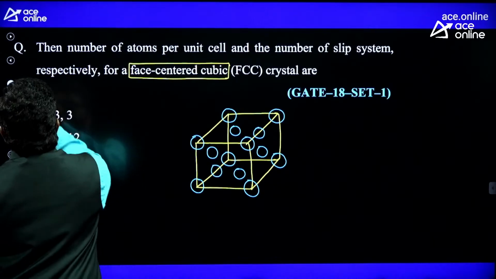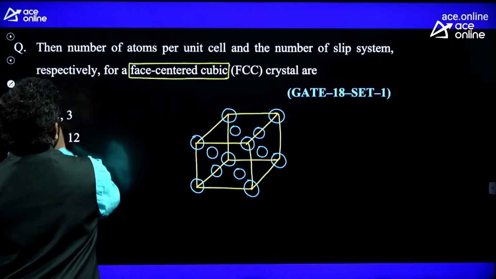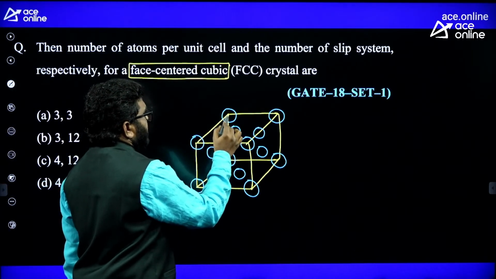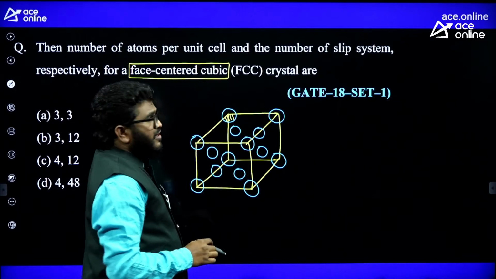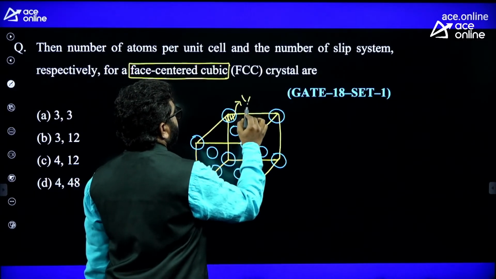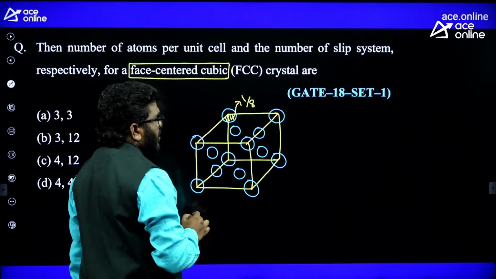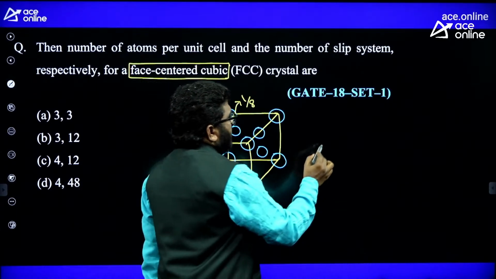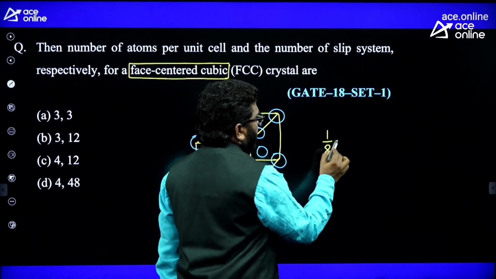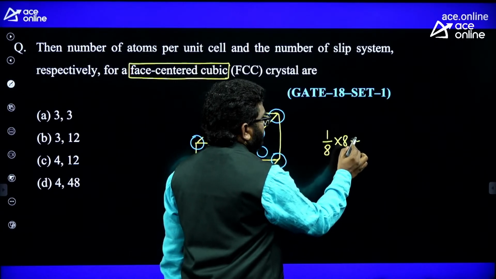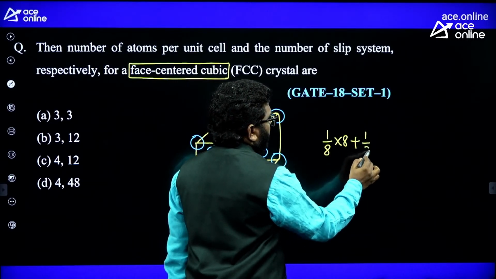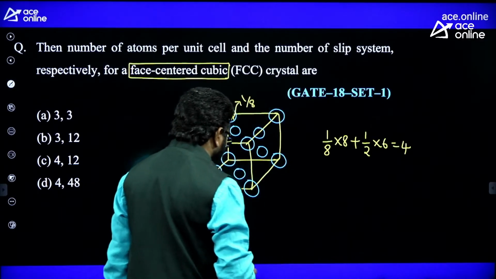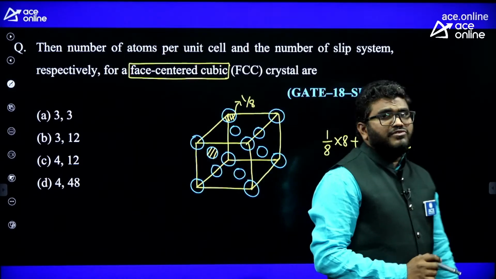So they are asking the effective number of atoms. What do you mean by effective number of atoms here? If I take this atom, only some fraction of the atom is present inside the unit cell. That is actually 1/8 of the atom. Like that, there are 8 corners. At each face center, only half of the atom. So at every corner there is 1/8 of the atom, like that 8 corners, plus at every face center half of the atom, like that 6 face centers. So the effective number of atoms inside the unit cell is 4.